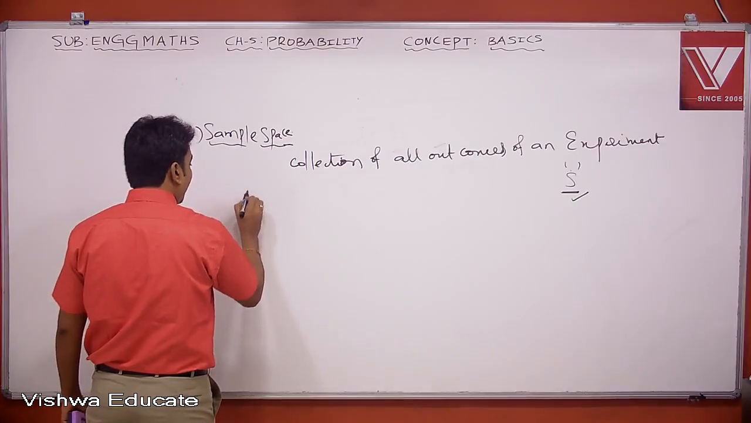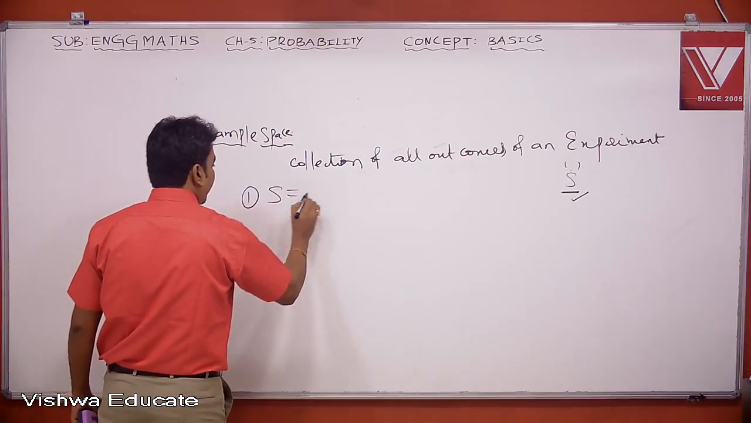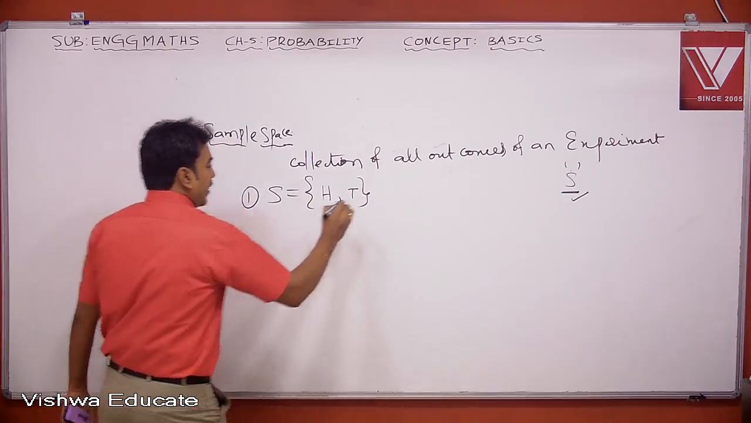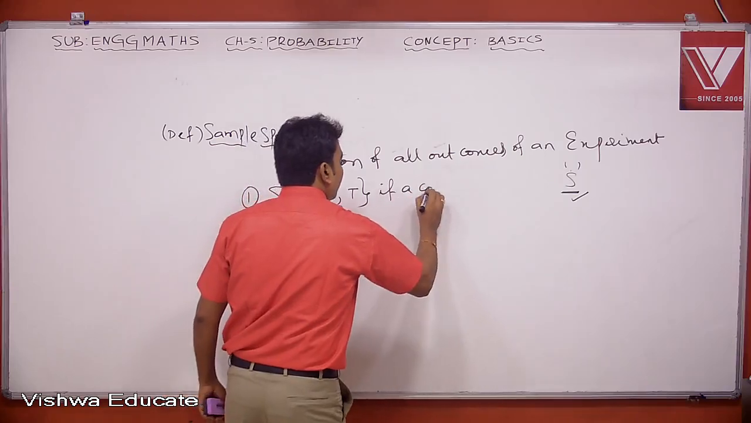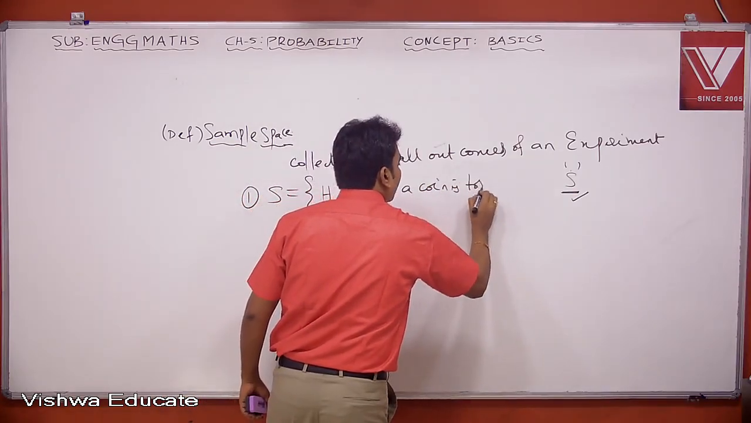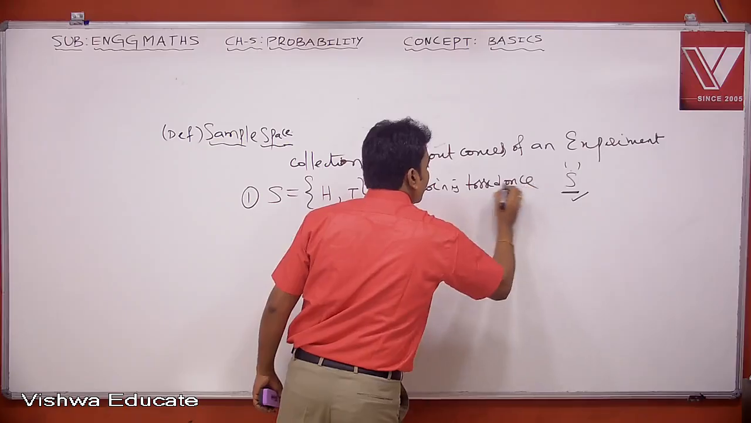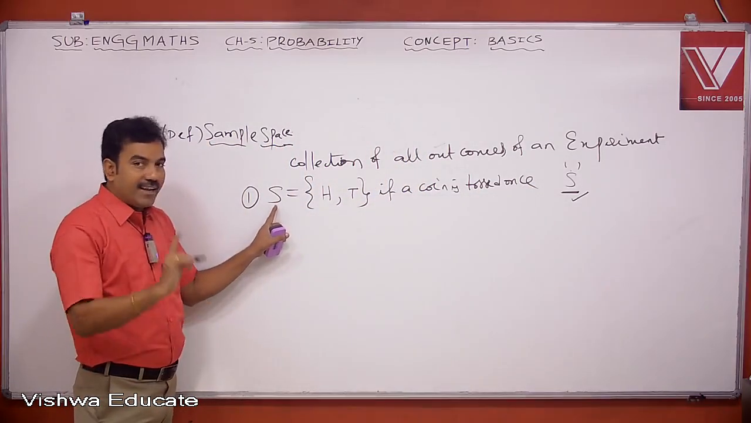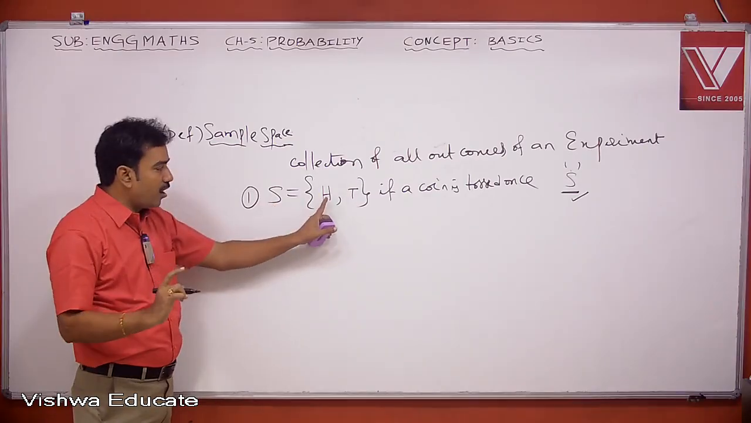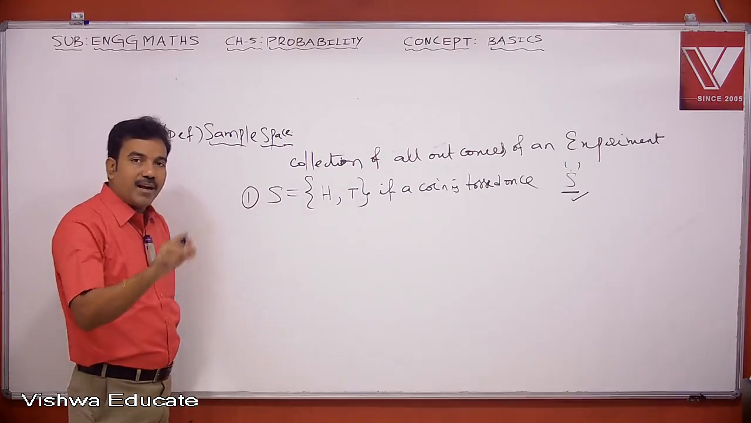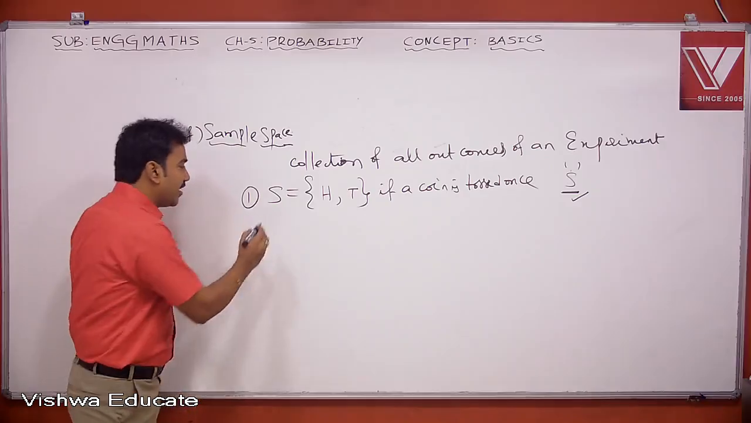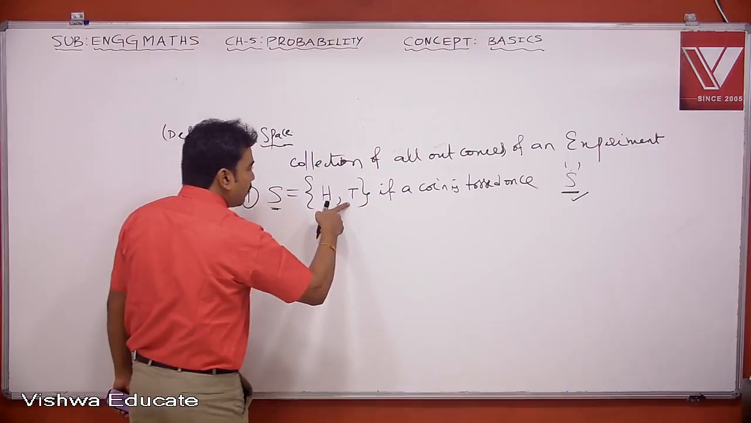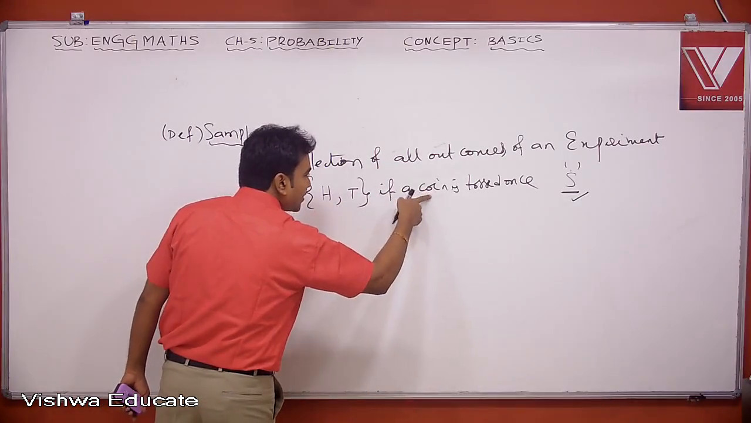Suppose a coin is tossed exactly once. My sample space S will be like this: S equal to {H, T}. If a coin is tossed once, this is my sample space S. When a coin is tossed exactly once, the possible outcomes are either head or tail. Write all possible outcomes of an experiment inside the set S. That will be called a sample space. So this is my sample space S when a coin is tossed exactly once.